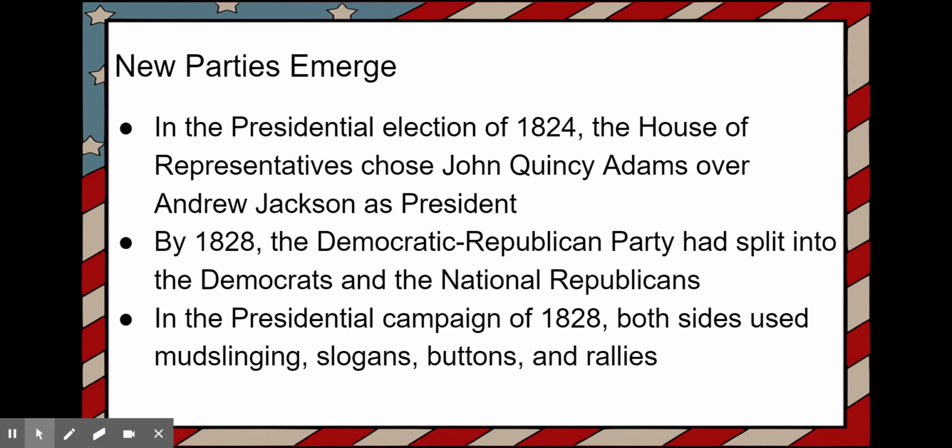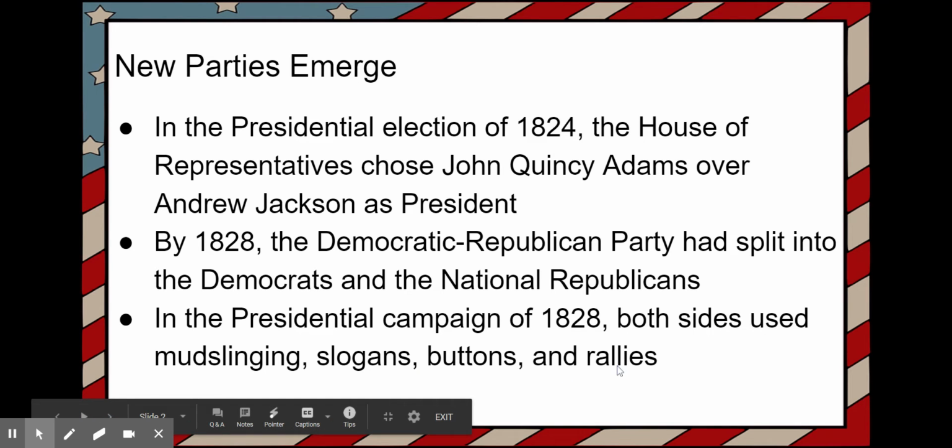All right, so new parties emerge. This is from the election of 1824. We left off with the election of 1820. The House of Representatives chose John Quincy Adams over Andrew Jackson as president. By 1828, the Democratic Republican Party had split into the Democrats and the National Republicans. So this is where we get basically the two parties we have now. The Democratic Republican Party was one, and it split into the Democrats and the National Republicans. In the presidential campaign of 1828, both sides used mudslinging, slogans, buttons, and rallies.